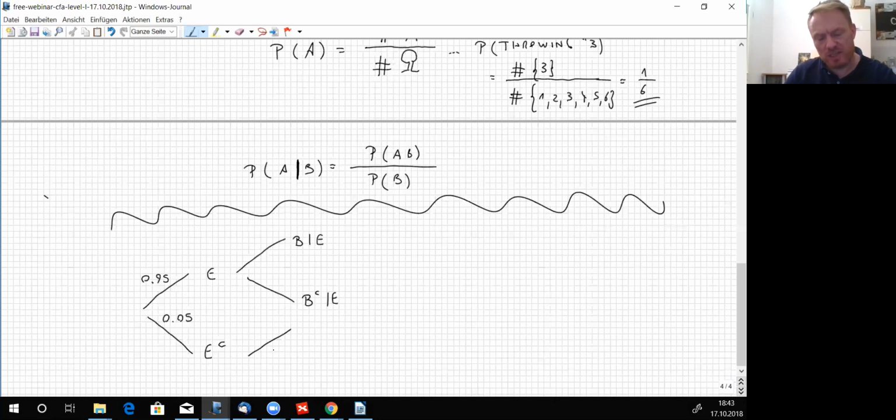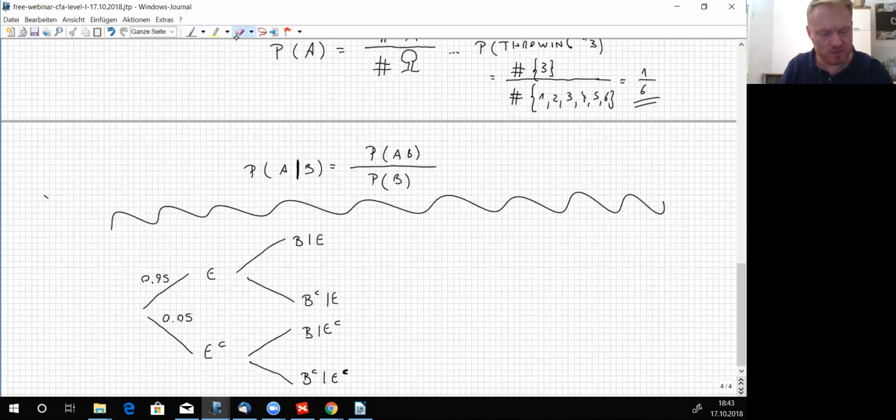So there is a second level now dealing with bankruptcy. And here, the company could go bankrupt if the CEO did not act in an ethical manner: bankrupt, or the complement of bankrupt, given that E complement happened first. So that's important. And of course, again, the two add to 1.